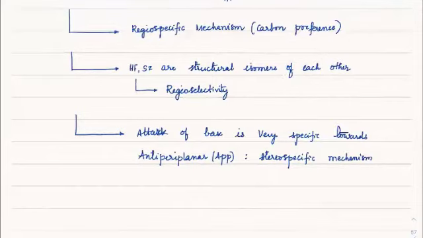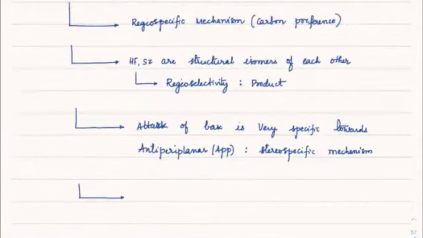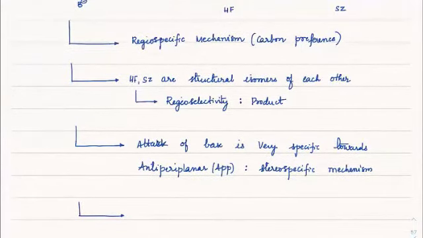See, same thing when you write selective, selectivity is always for the product. So we call it a regioselective product, and specific is always about mechanism. So it is a stereospecific mechanism. And finally, if you see out of these four, the product which is forming, one of them is major out of cis and trans. That means they are stereoisomers of each other.